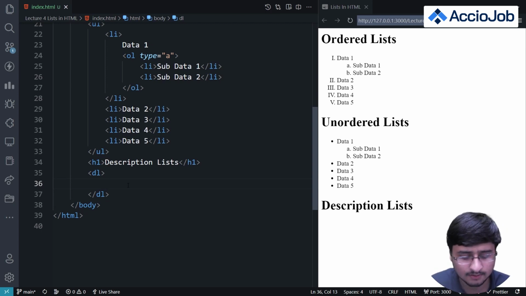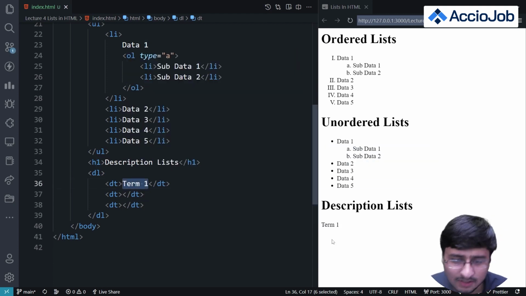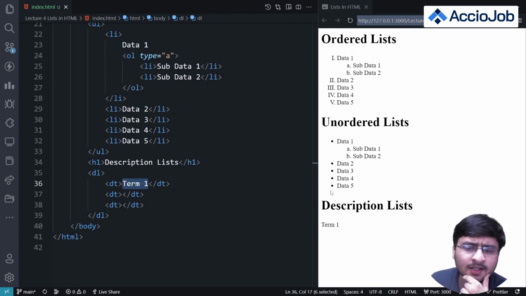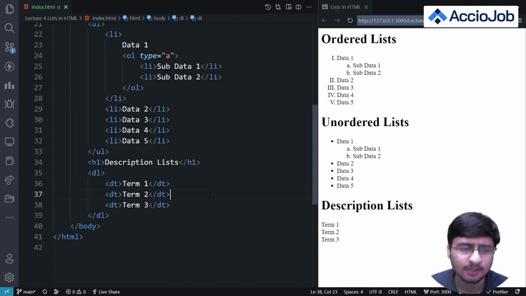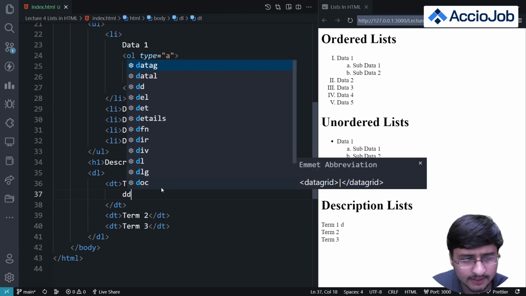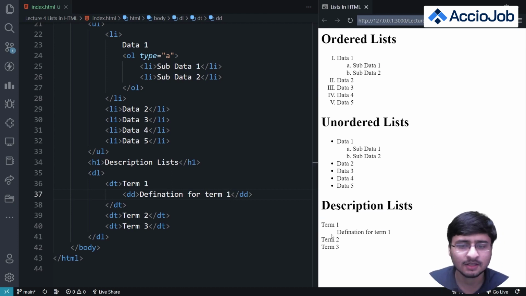So let me add some dt tags. I'll add term 1 here. You can see the list has appeared, but term 1 has not got any bullets or 1 2 3 formatting. I've added term 1, term 2, term 3, and inside these I'll add dd with the definition for term 1. You can see a little tab space, a little spacing, has appeared between the indentation of term 1 and the definition for term 1.